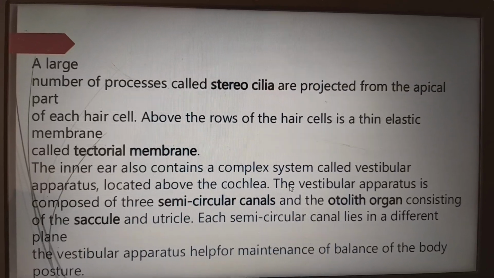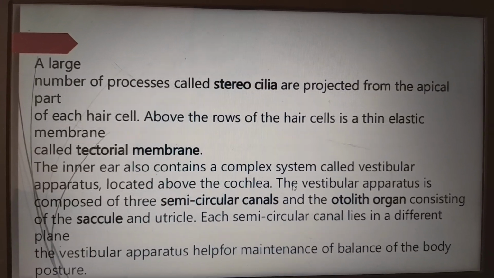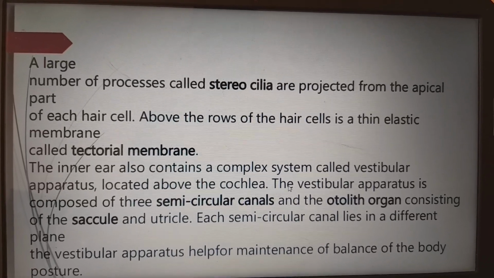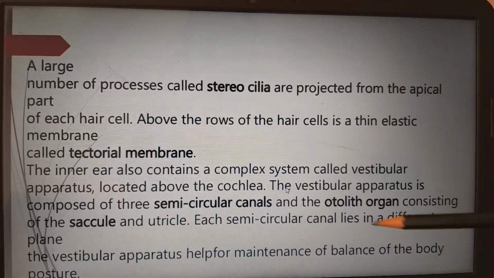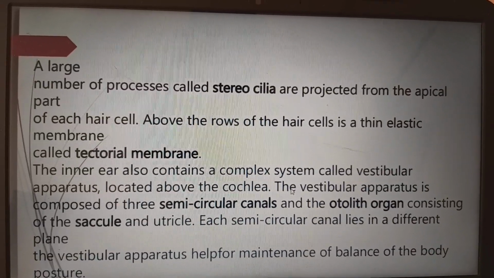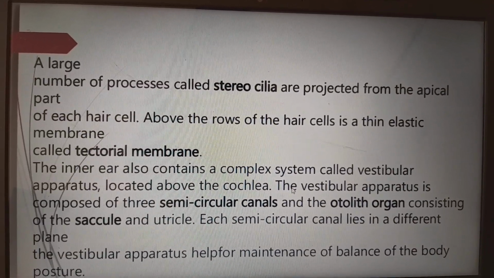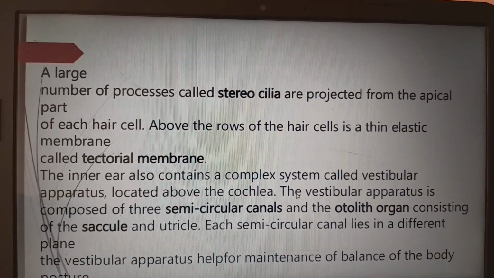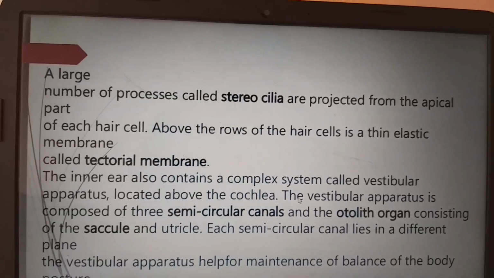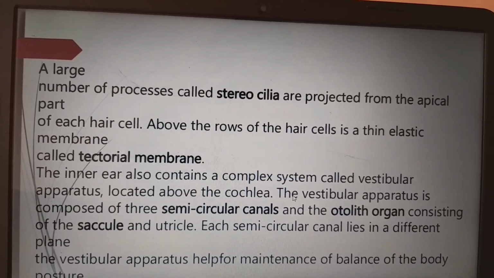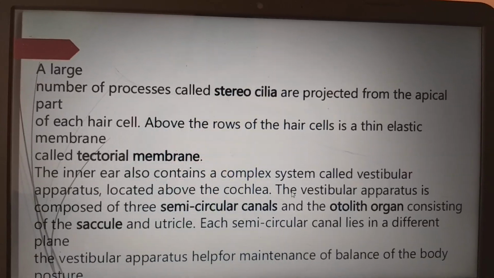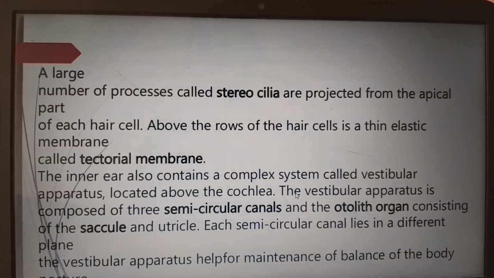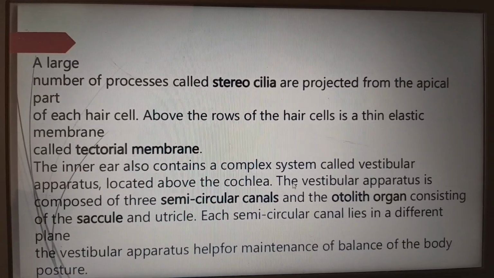The inner ear also contains a complex system which we call the vestibular apparatus, located just above the cochlea. The vestibular apparatus is composed of three semicircular canals. We can very easily remember this. We have the anterior semicircular canal: if you move the head from back to front, it is in this direction. If you bend your head from side to side, that is the posterior semicircular canal. If you rotate your head horizontally, that is the lateral semicircular canal. So we have three semicircular canals in these directions of head movement.